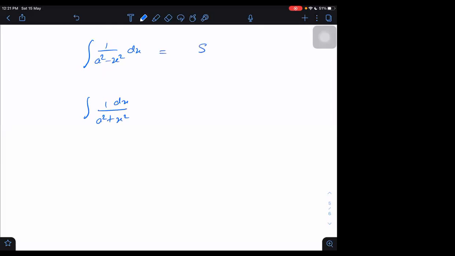That will give us tan inverse of x by a, into 1 by a, and the other is sine inverse of x by a. Have you come across this formula or not?